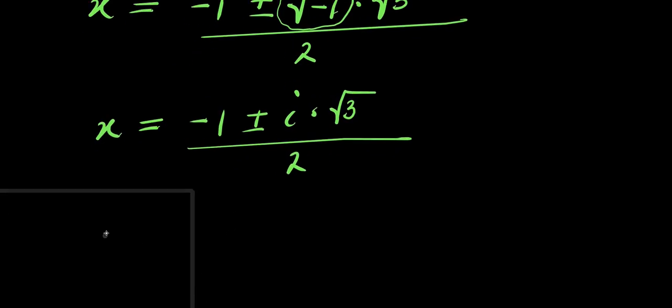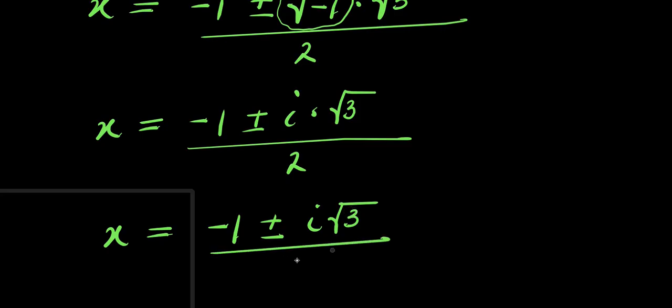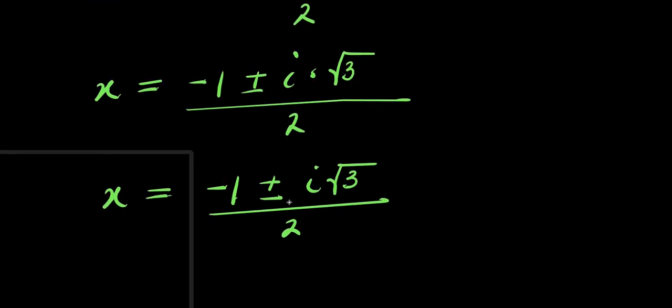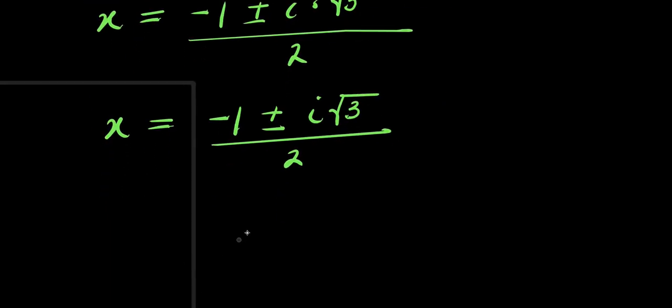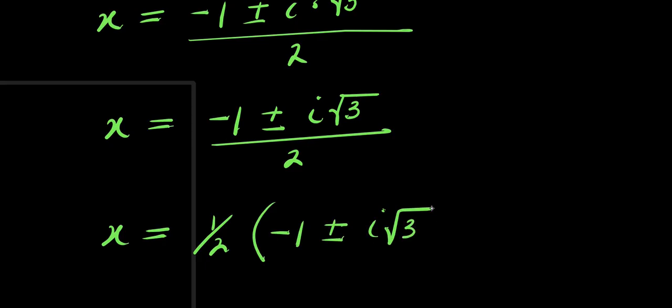So x equals negative 1 plus or minus i times square root of 3, divided by 2. Right here, I can simply factor out 1 over 2. I have x equals 1 over 2 of negative 1 plus or minus i root 3.